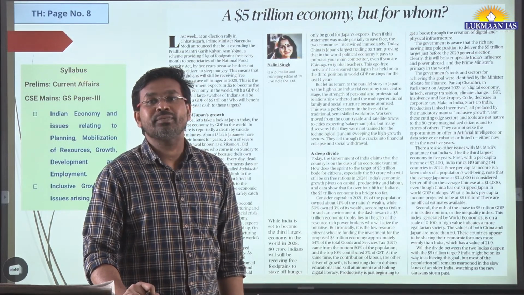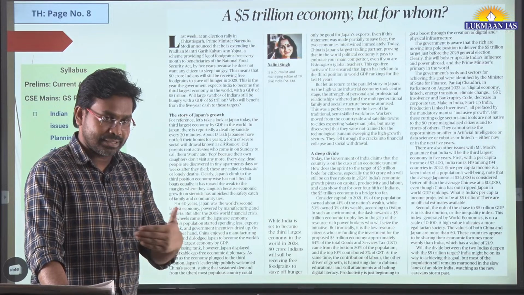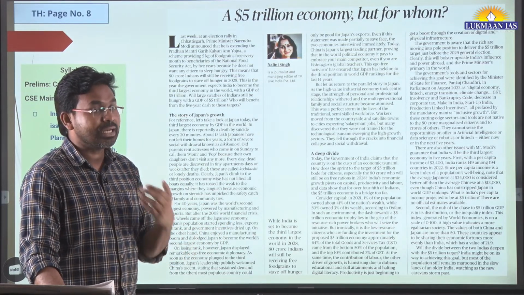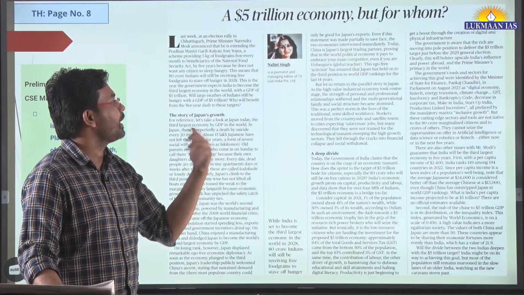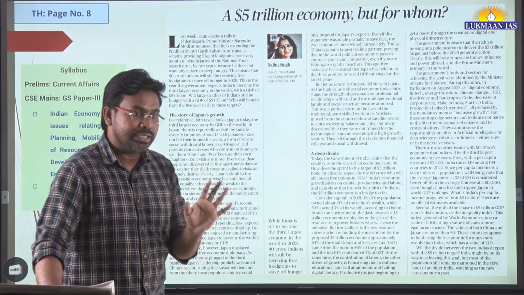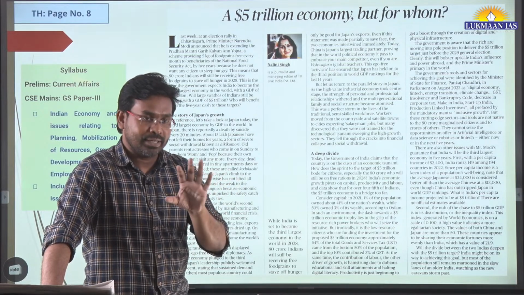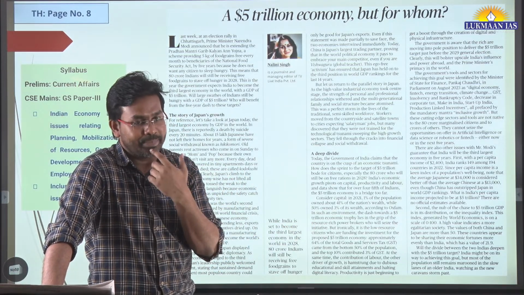Kalpana Jain has said India is in fourth place. So presently India is in the fourth position. There are different measures to it basically. One of the measures that we talk about is GDP per capita, calculated on a per capita basis. In this article they have discussed on a per capita basis.